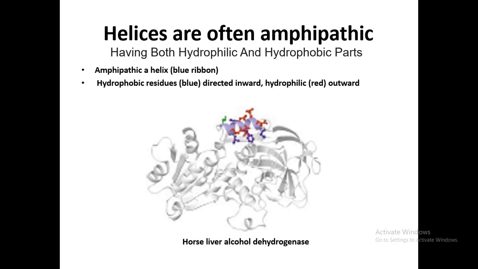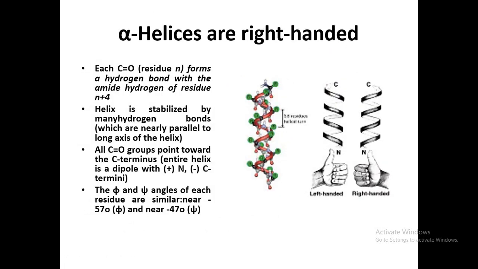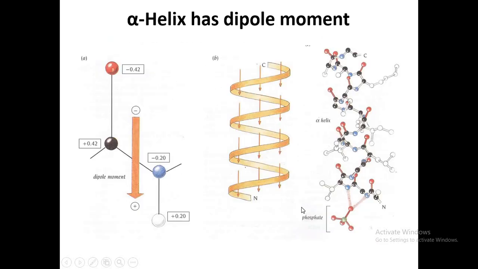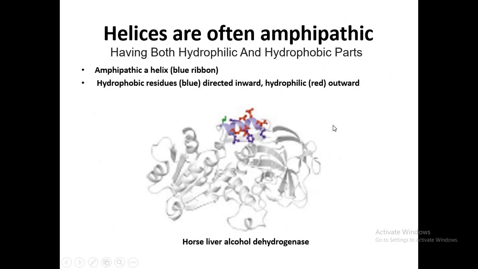So why are hydrophilic amino acids hydrophilic in nature? Because they have charge. And why do the hydrophobic amino acids act as hydrophobic? Because they do not have charge, but they are somewhat polar. So this alpha helix has different amino acids, as we can see here. Some of the amino acids act as hydrophobic and some are hydrophilic. So what will happen? This alpha helix would act as an amphipathic molecule.